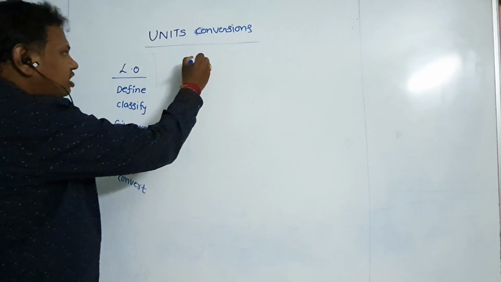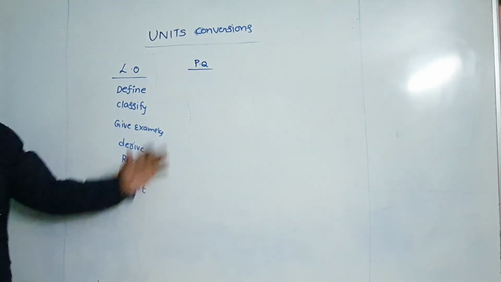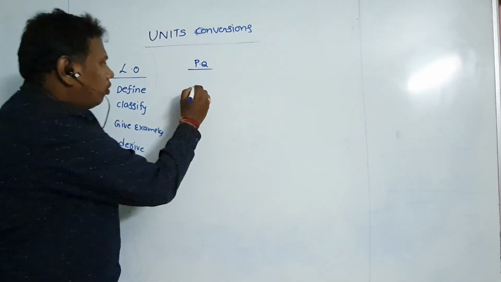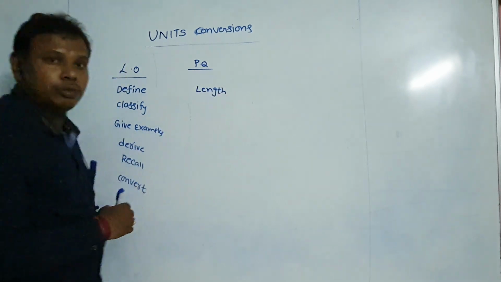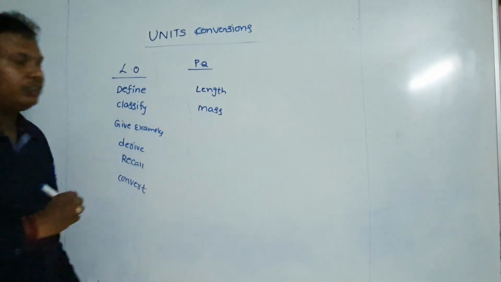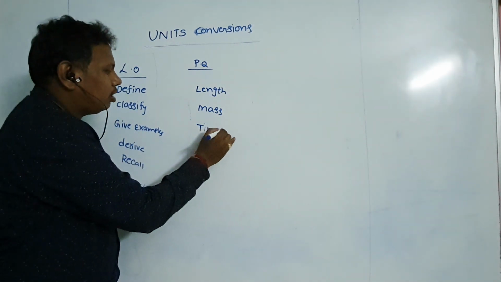So, what is meant by a physical quantity? Physical quantity means the quantity which can be measurable is called a physical quantity. For example, we can take length. Length is a physical quantity which can be measurable. For example, mass. Mass is a measurable quantity. Mass is a physical quantity which can be measurable. Time. Time is a physical quantity which can be measurable.